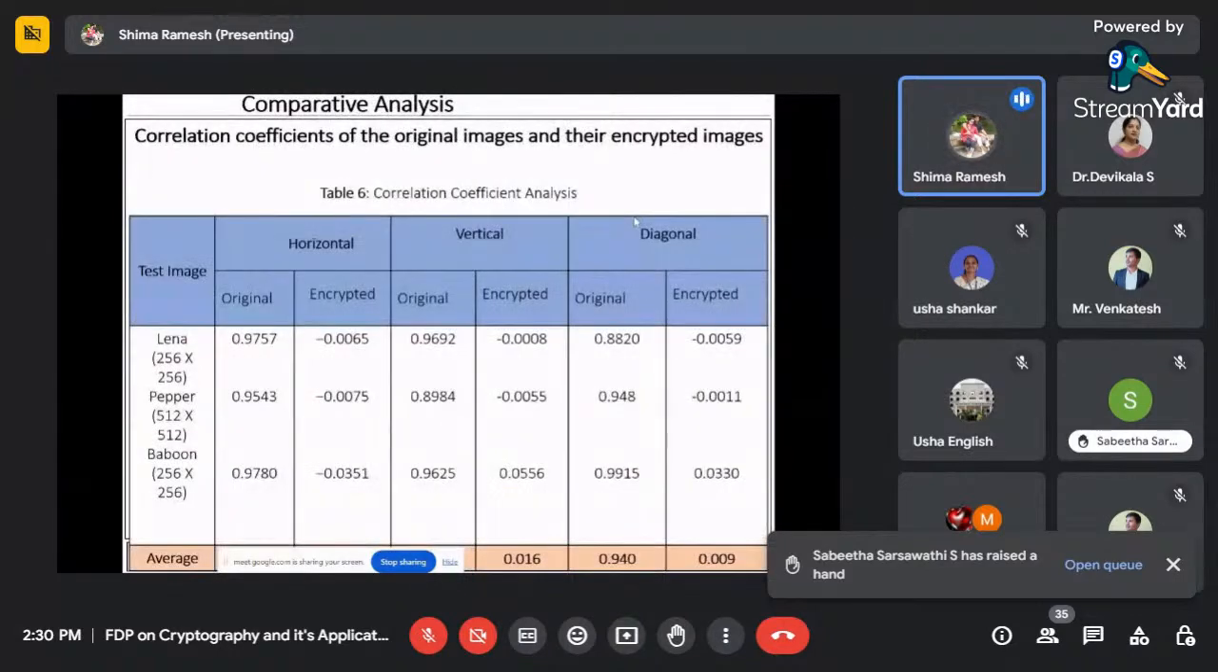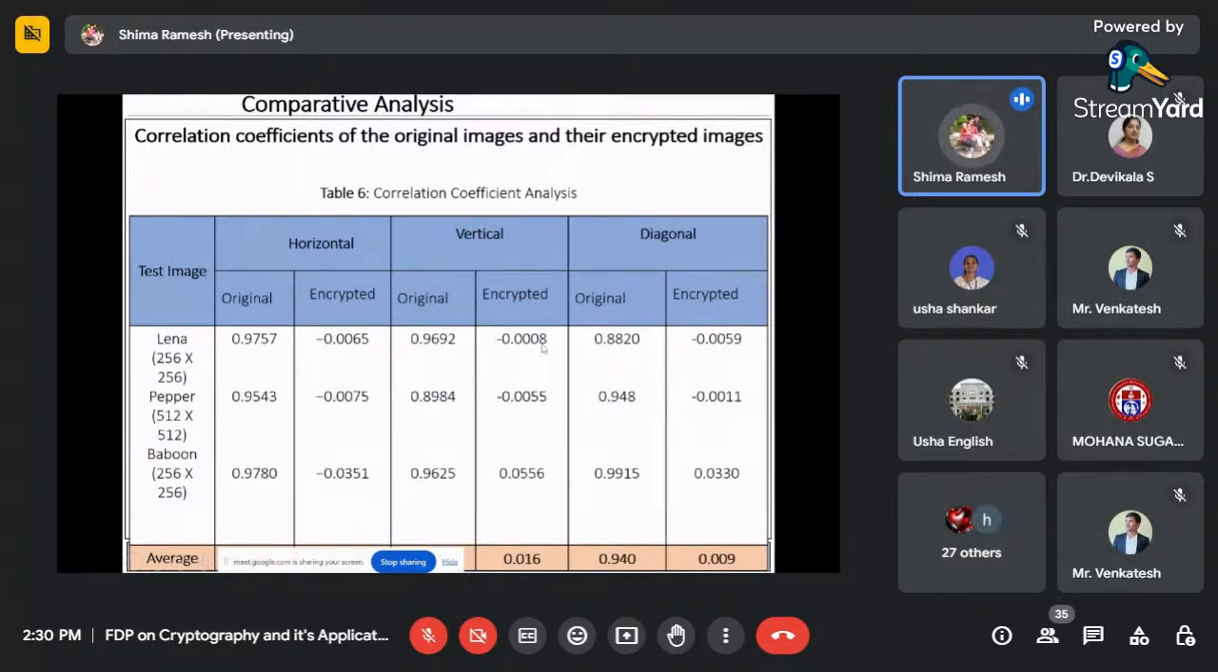And if you go with correlation coefficient analysis of the original image as well as the encoded image, what you can see is that the original image value should be near to 1, and the encoded image value should be less, because they are not at all correlated to each other. It should be a negative value. So I have taken horizontally, vertically, and diagonally. In all 3 cases I'm getting the original image value near to 1, and the encoded image value near to a negative value or less than 1. So this also shows that the correlation coefficient is giving a better result.